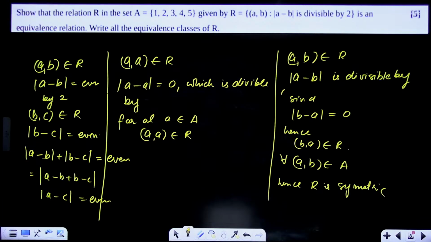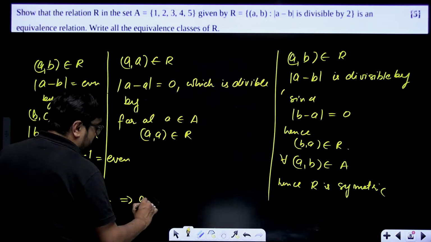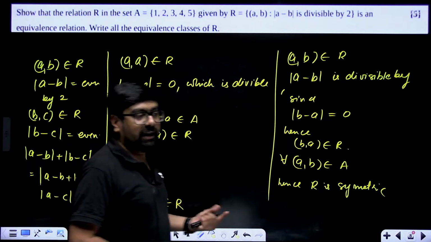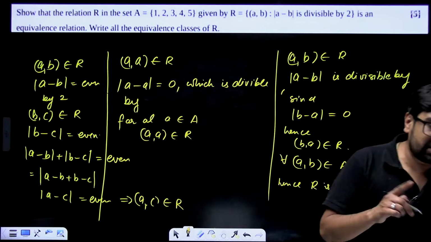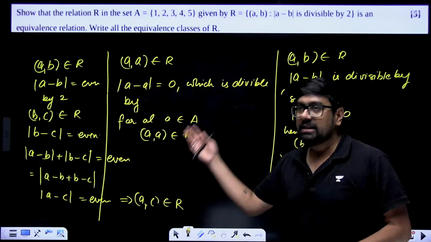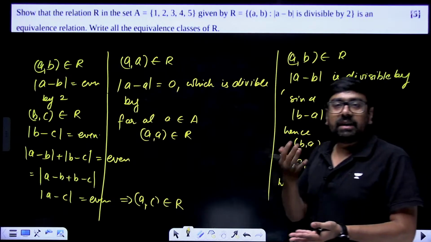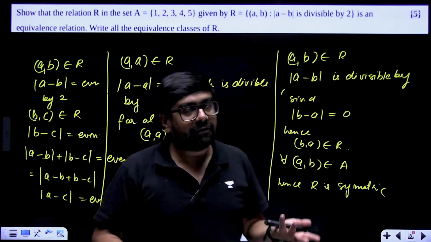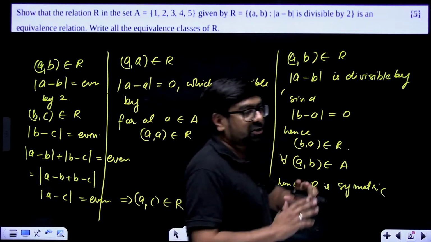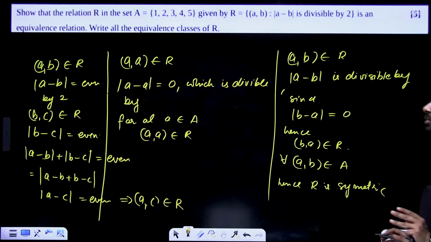That means a comma c also belongs to R. If a comma b belongs to R, b comma c belongs to R, then a comma c also belongs to R. That's why this relation is symmetric, transitive and reflexive. Hence, it is an equivalence relation. Simple. 5-mark question, done and dusted. If you just do this much also.